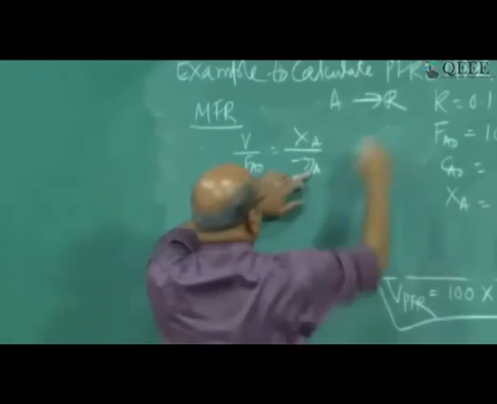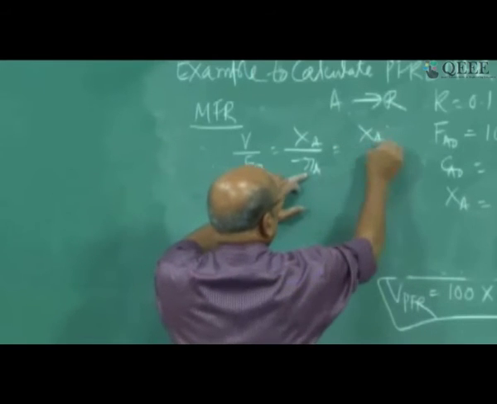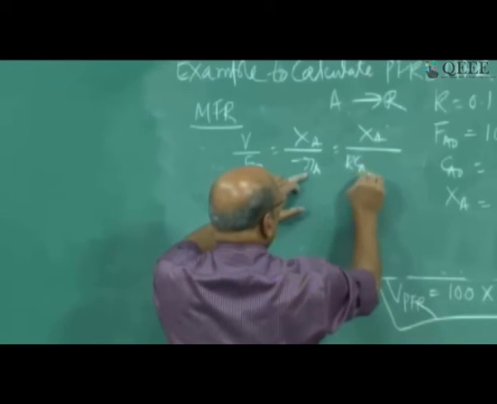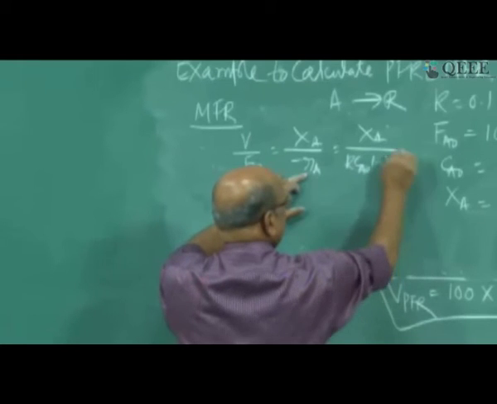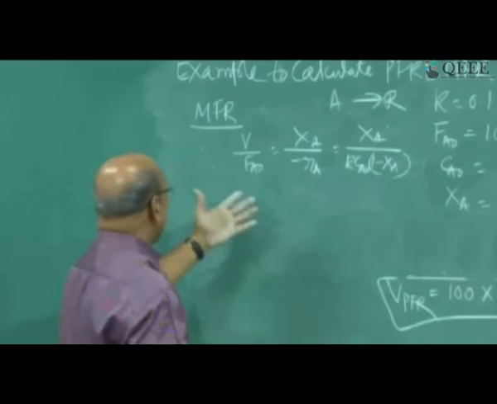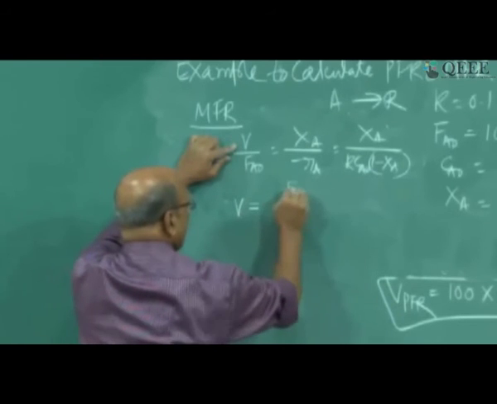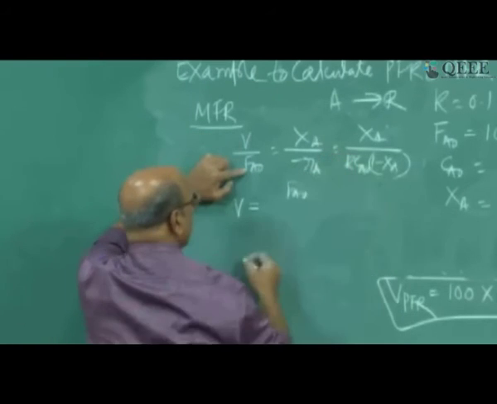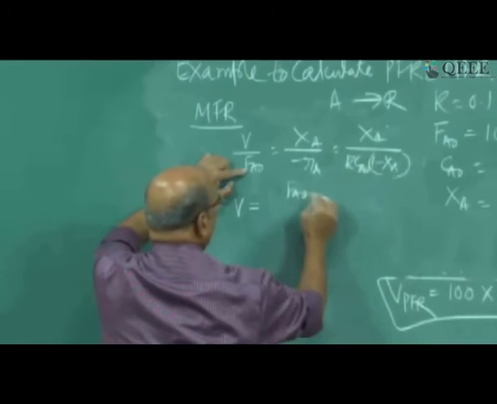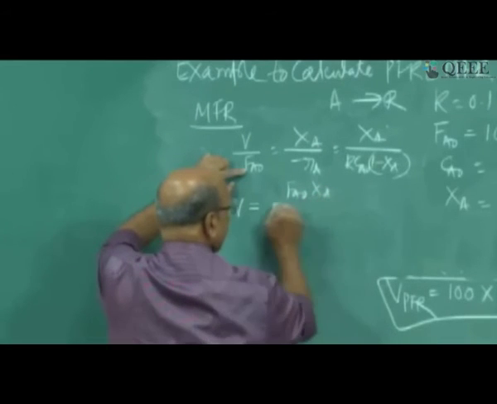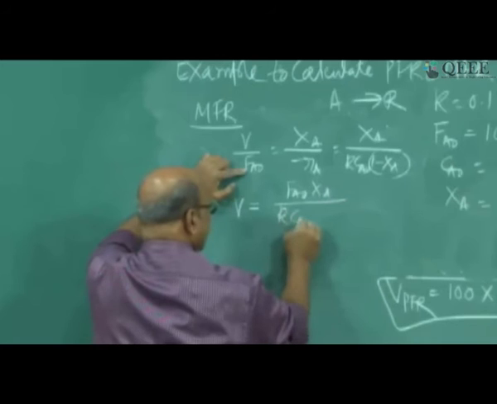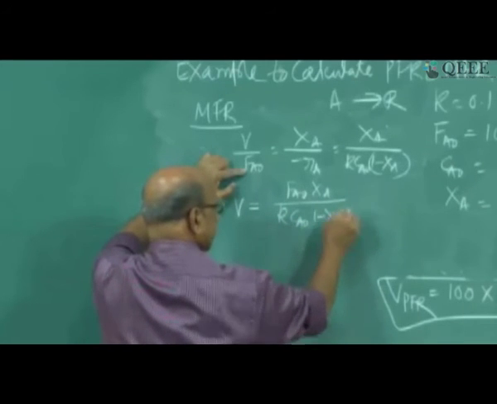Again, minus RA with all these conditions is nothing but K Ca0 (1 minus XA). What is it that I have to calculate? V. So V can be written as FA0 XA by K Ca0 (1 minus XA).